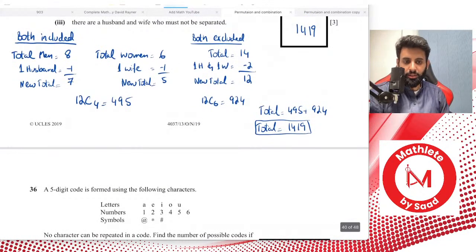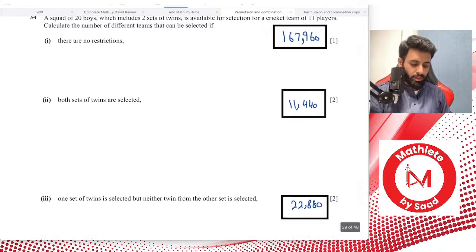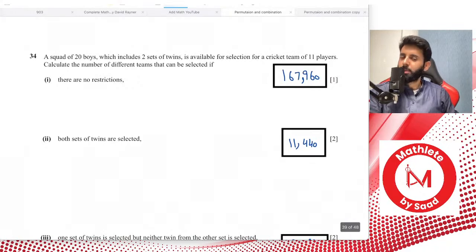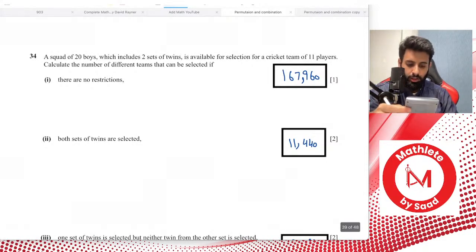Sir, can you do question 36 next, please? Okay, I can, but let me get through the questions that I've selected to solve in today's class, because I selected them by looking at the concepts that each question contains. Once we're through with all the concepts, I'll do a couple of questions that you want me to solve.